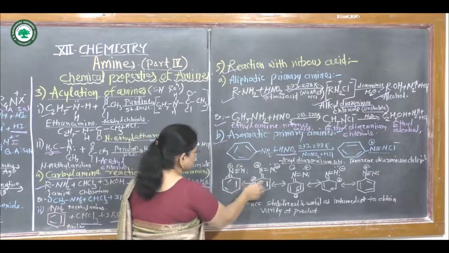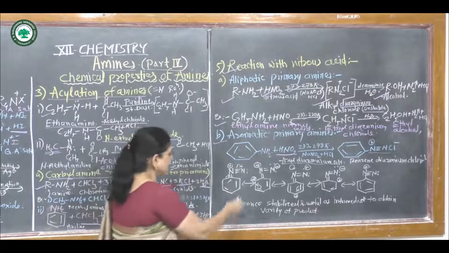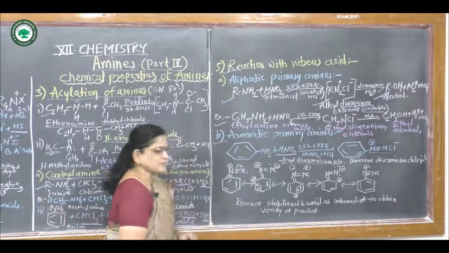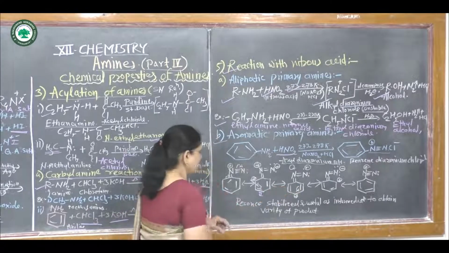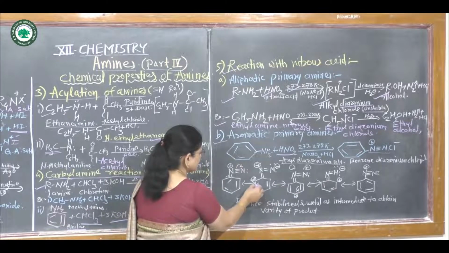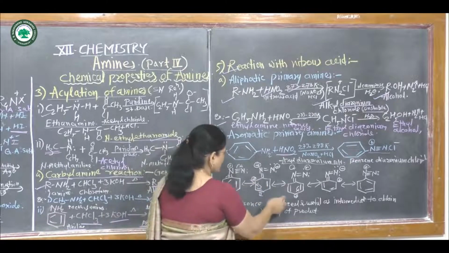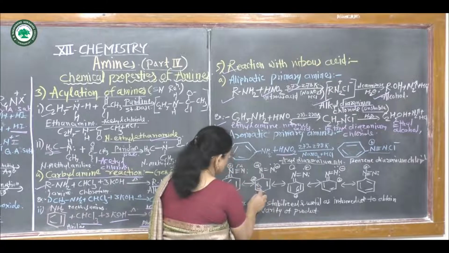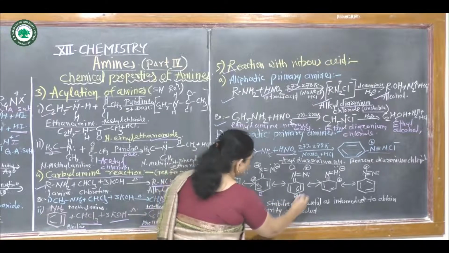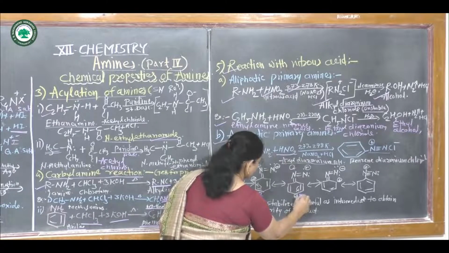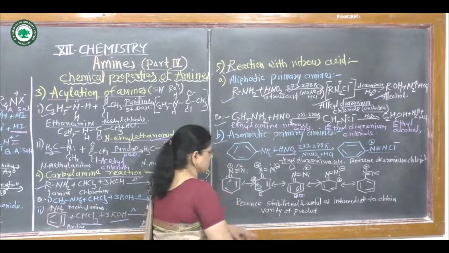In the second resonance structure a carbon-nitrogen double bond forms, and the positive charge appears at the ortho position. In the third structure the double bond shifts toward the carbon-carbon single bond and the positive charge shifts to the para position.